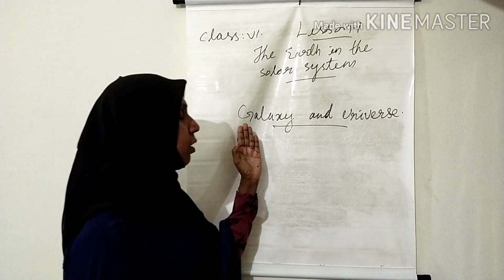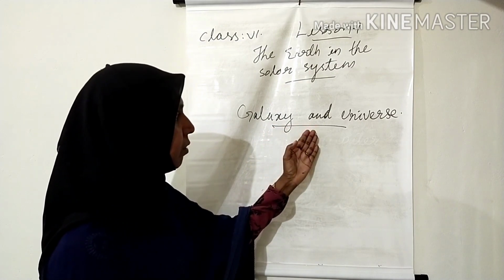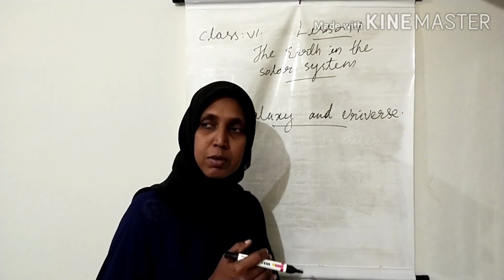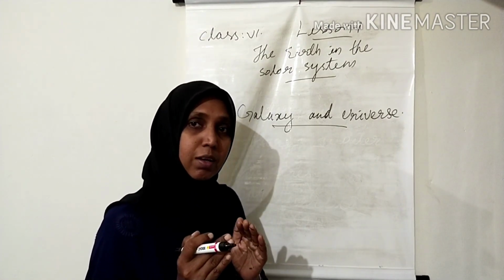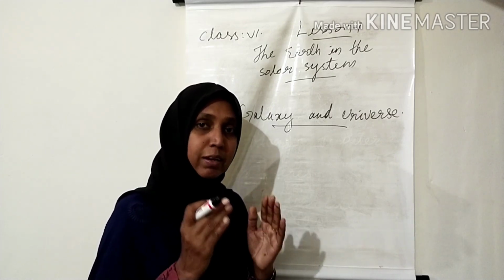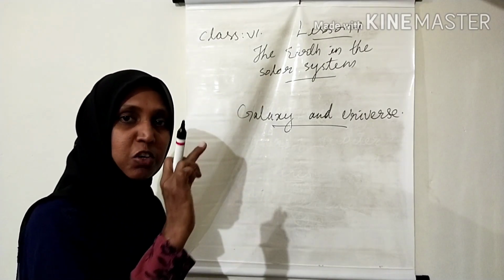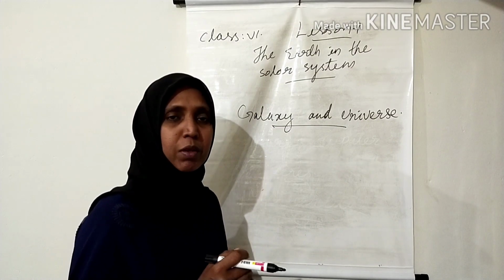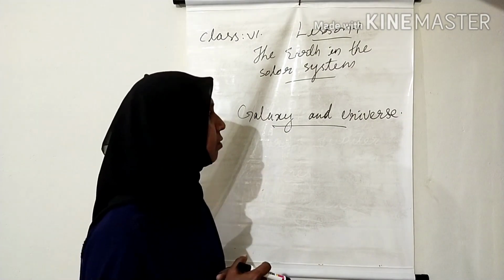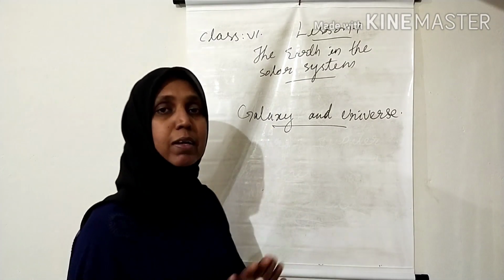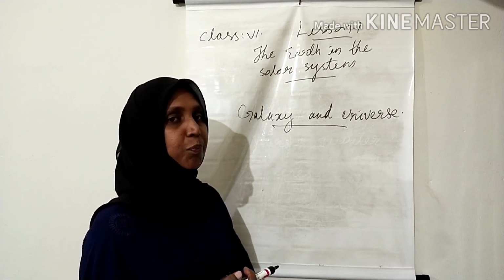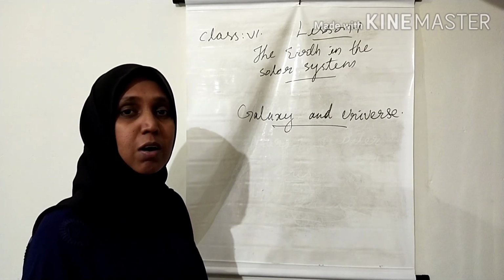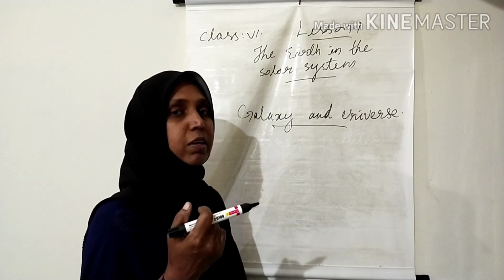Children, next we can learn about a galaxy and the universe. Have you observed a clear starry night? Then you can see a whitish band across the sky, or a glowing path across the sky. That is a galaxy. So, a galaxy means a cluster of billions of stars, dust and gases.